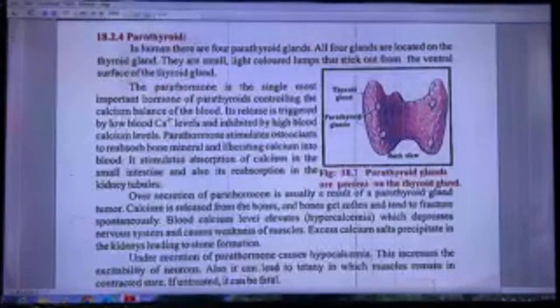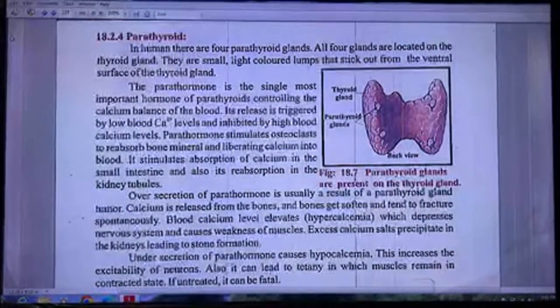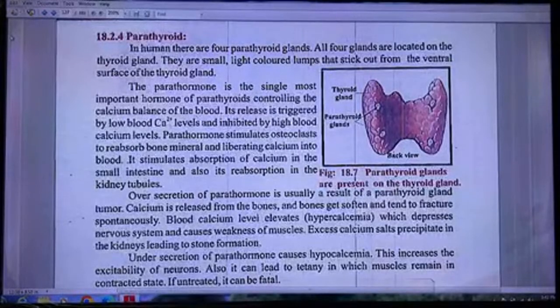Parathyroid glands. In humans, there are four parathyroid glands. All four glands are located on the thyroid gland. They are small light-colored lumps that stick out from the ventral surface of the thyroid gland. The parathormone is the single most important hormone of parathyroid, controlling the calcium balance of the blood. Its release is triggered by low blood calcium levels and inhibited by high blood calcium level.